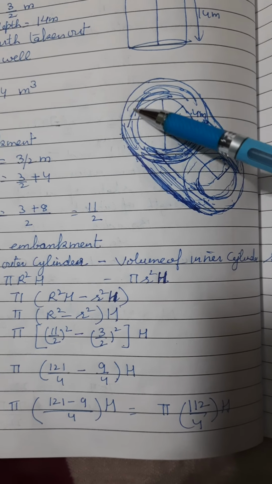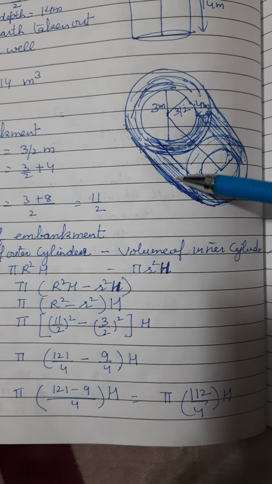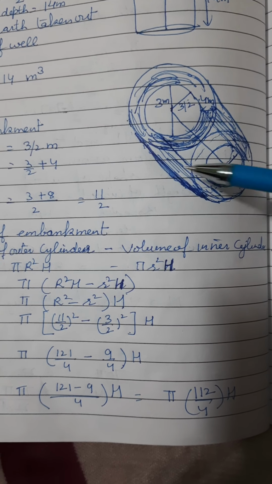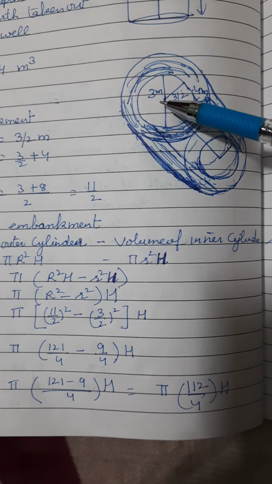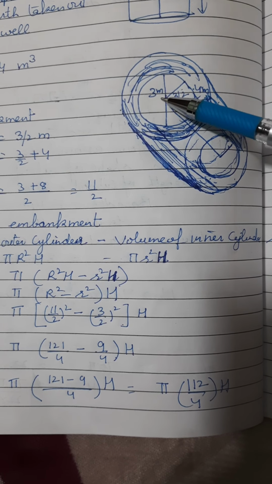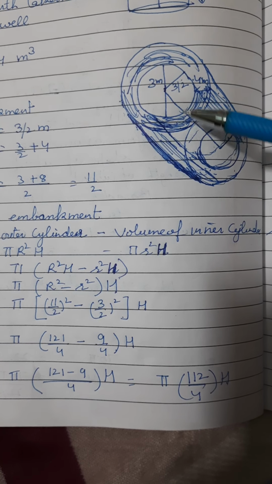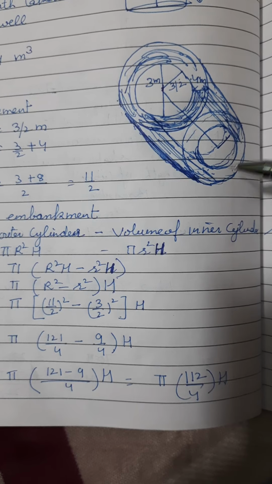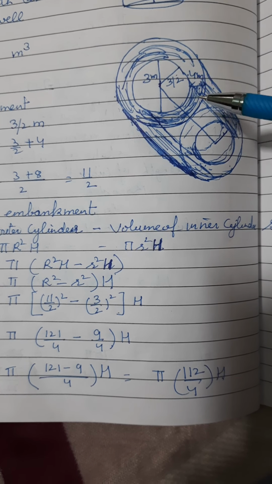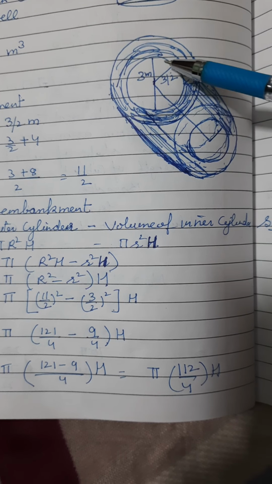Now we are to find the volume of this earth that is used in this embankment, in this hollow cylinder. That will be equal to the outer volume minus inner volume, because this embankment is hollow. Then the material used is only on the sides of the inner cylinder.